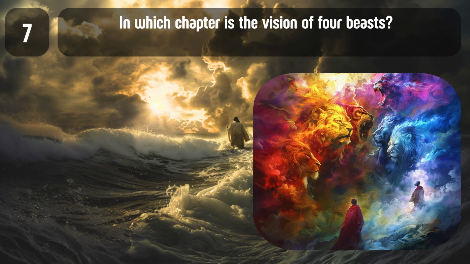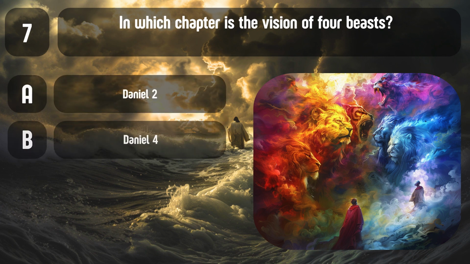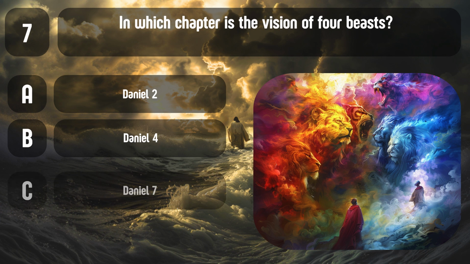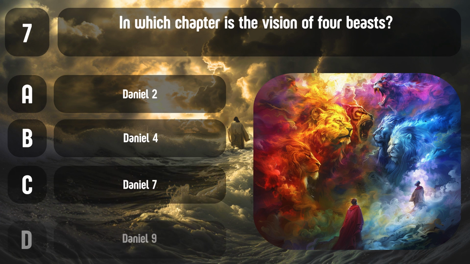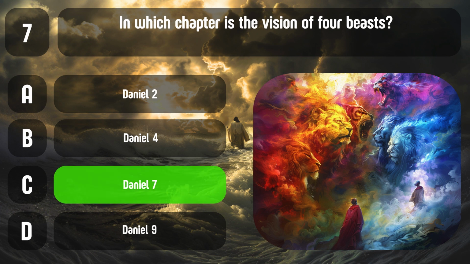Question 7. In which chapter is the vision of 4 beasts? A. Daniel 2. B. Daniel 4. C. Daniel 7. D. Daniel 9. Correct answer, C. Daniel 7. This chapter describes the vision of 4 great beasts.